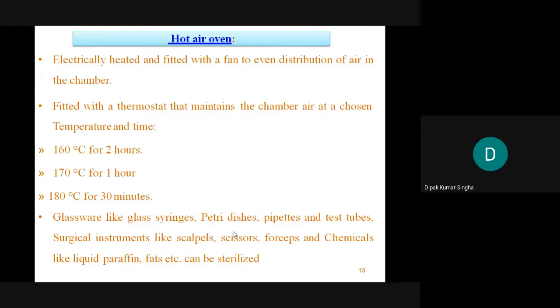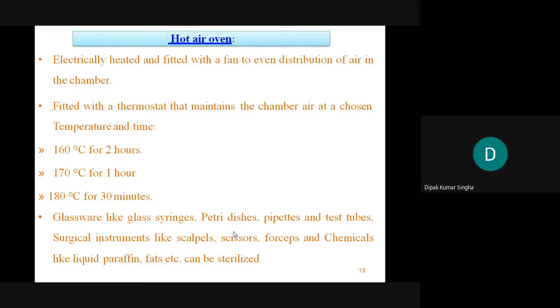Glassware like glass syringe, petri dish, pipettes, test tubes, surgical instruments like scalpel, scissors, forceps, and chemicals like liquid paraffin and fats can be sterilized by this method.